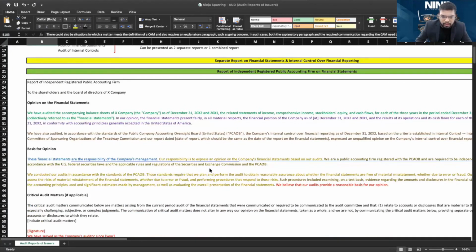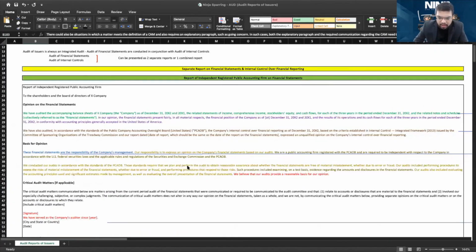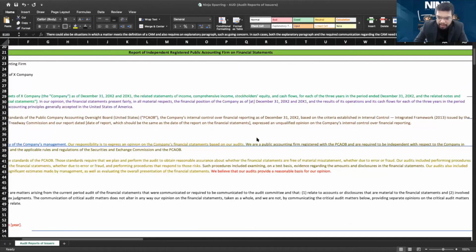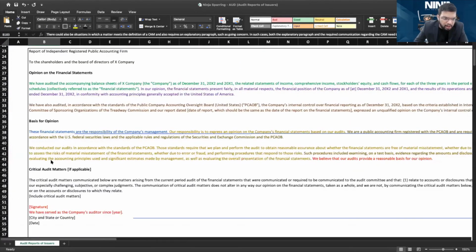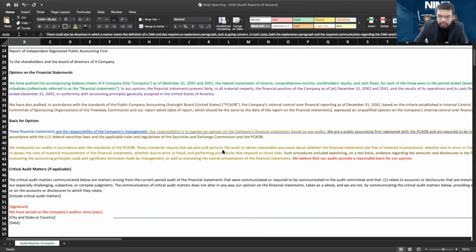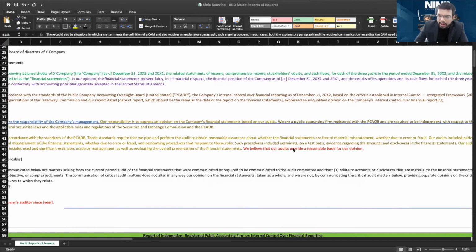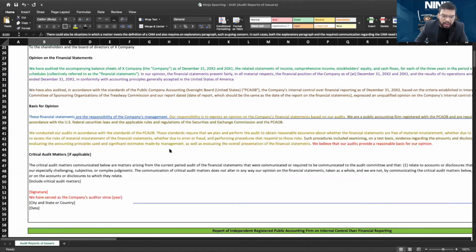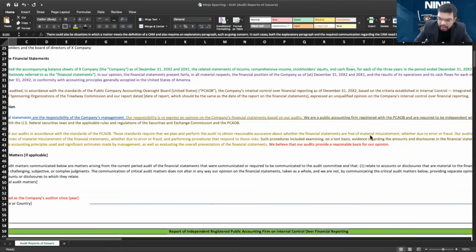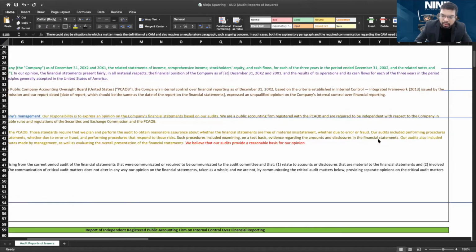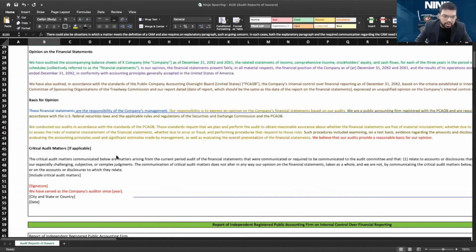Our responsibility is to express an opinion on the financial statements. We are a public accounting firm. This is a statement of independence. We conducted our audit in accordance with PCAOB standards. Those standards require that we plan and perform the audit to obtain reasonable assurance whether the financial statements are free of material misstatement. Our audits included performing procedures to assess the RMM, whether due to fraud or error. Such procedures included examining on a test basis evidence regarding the amounts and disclosures. Our audit also included evaluating the accounting principles used and significant estimates, as well as the overall presentation.